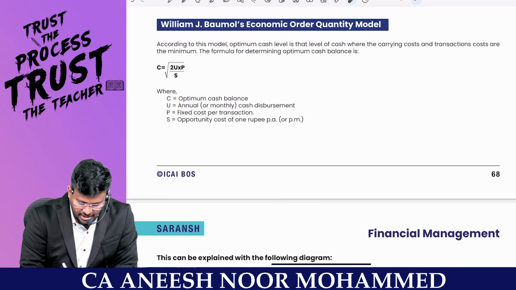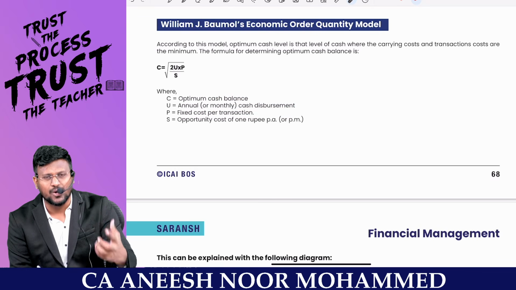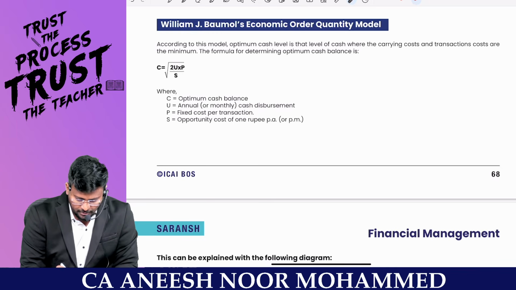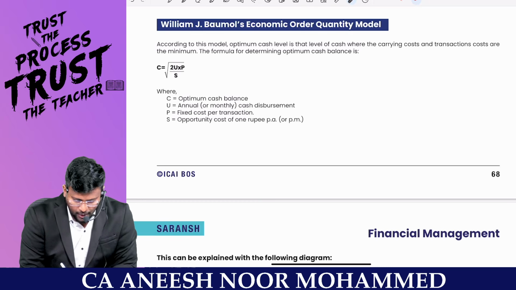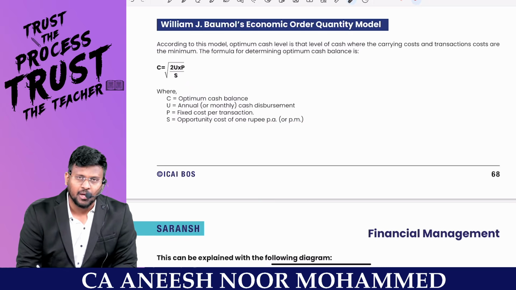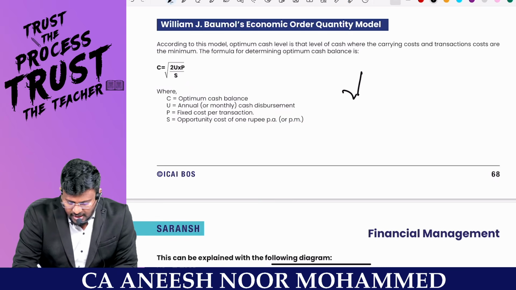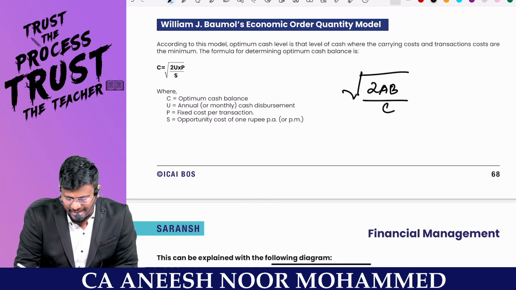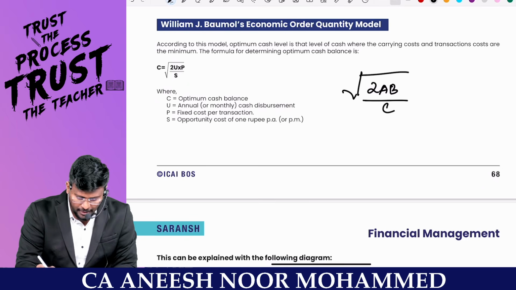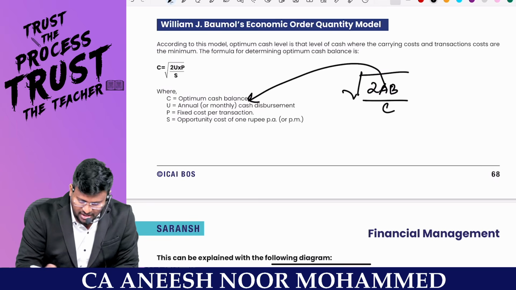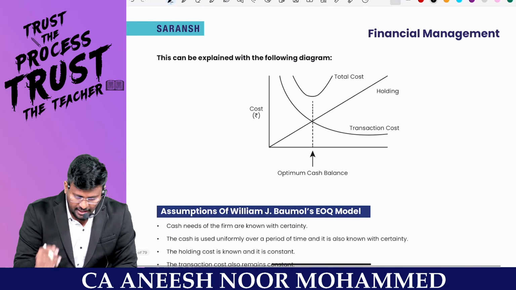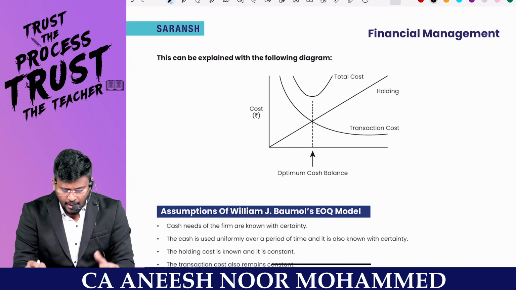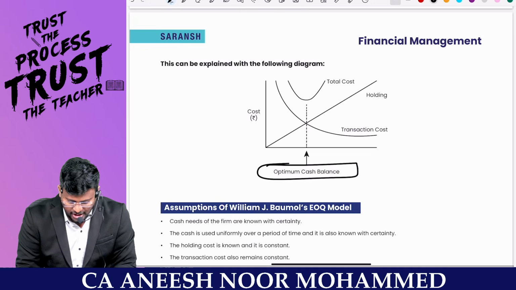U, sir, A means annual cash disbursement. How much is the annual there? We will call it annual demand. B is the fixed cost per transaction. In order to do every transaction, what is the fixed cost? And C is the opportunity cost per annum per rupee, which is what we have studied in EOQ, root of 2AB divided by C. There A stands for annual requirement. Here A stands for annual cash disbursement, B stands for fixed cost per transaction, C stands for opportunity cost per unit per annum. This is Baumol. Here we have to see the economic way. At that economic way, we can keep the optimum cash balance as per this.